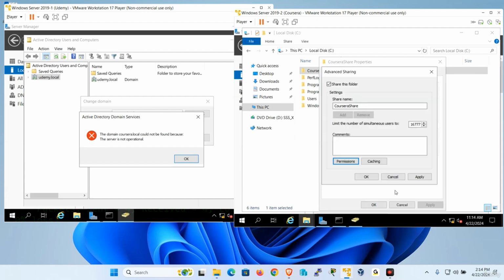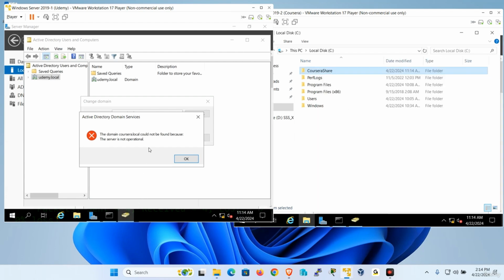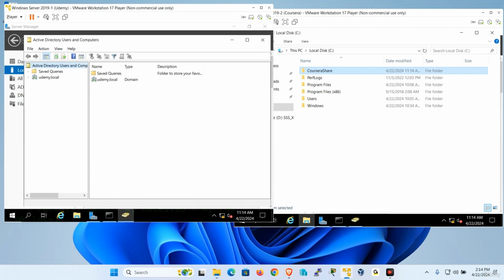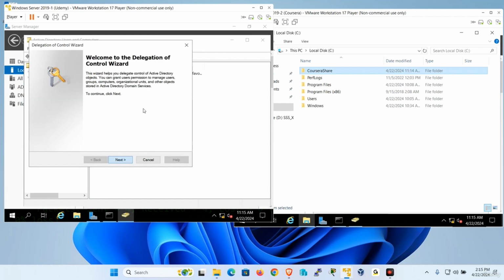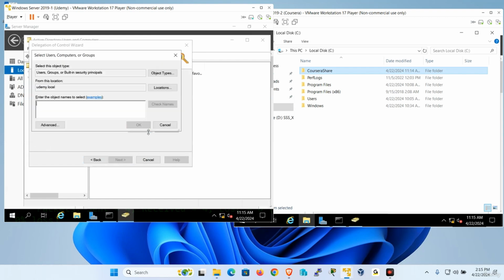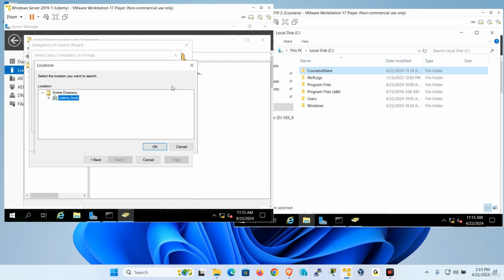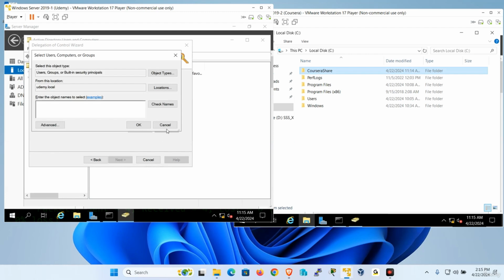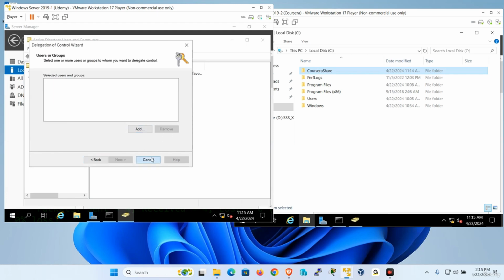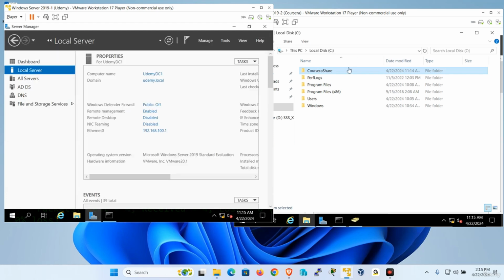Okay. There's another way to test connectivity. Let's say I want to try and give access to someone else to manage my domain. Remember, delegate control? Okay. Do I see Coursera in the list over here? Locations, it's not in the list. Okay. Why? There's no trust between them. That's why there's no actual trust between them.